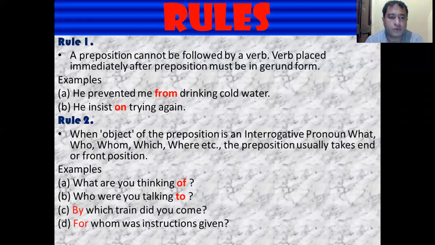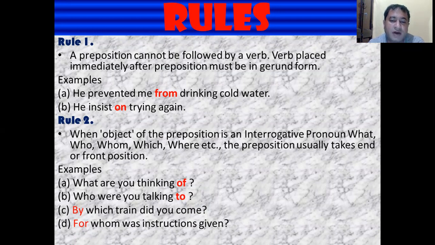Now rule number 2. When the object of the preposition is an interrogative pronoun like what, who, whom, which, where, etc., the preposition usually takes end or front position.